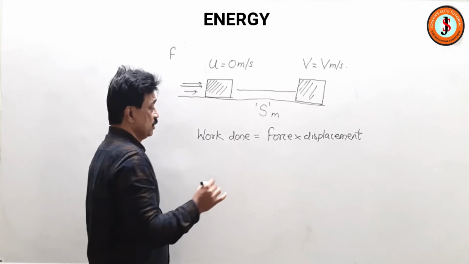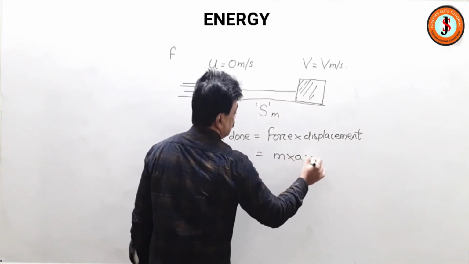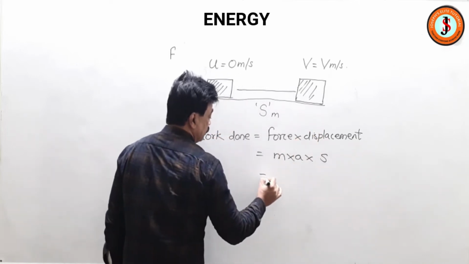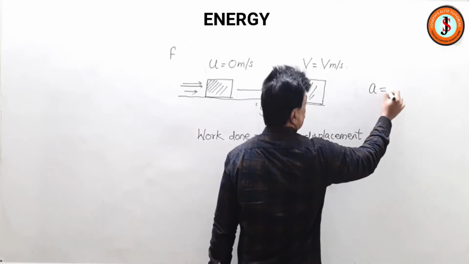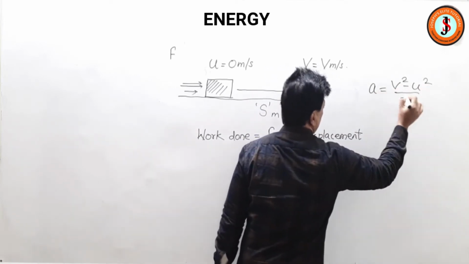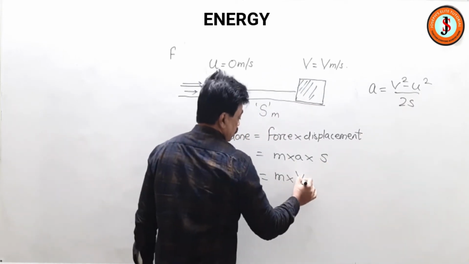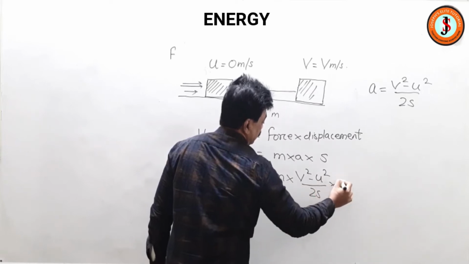So force is mass into acceleration, and the displacement is given s. But we know that acceleration is equal to v square minus u square by 2s. So v square minus u square by 2s into s.